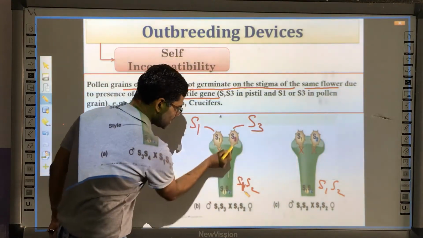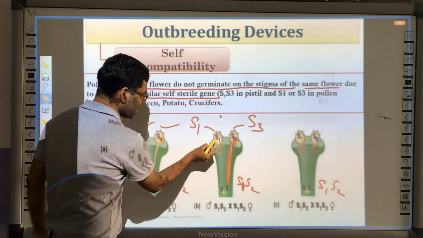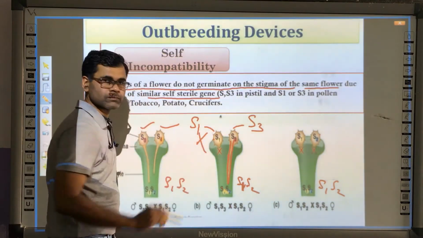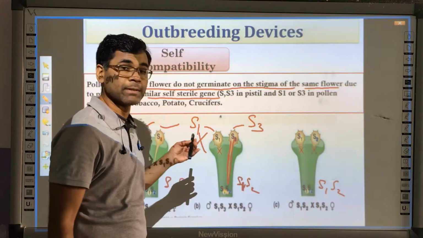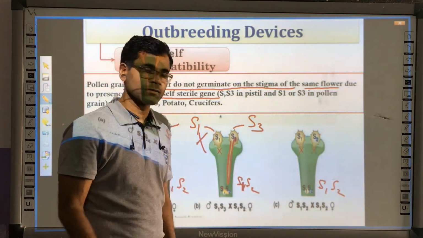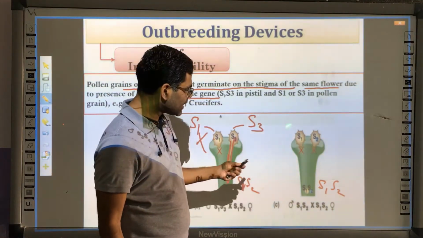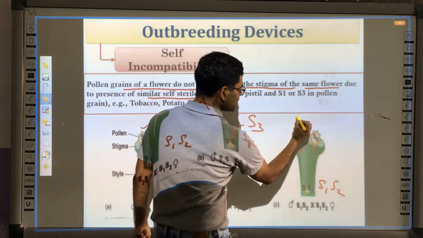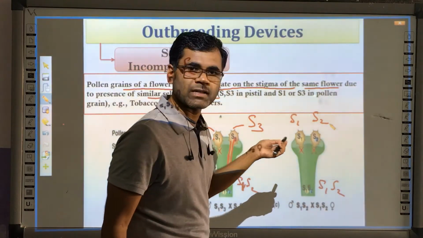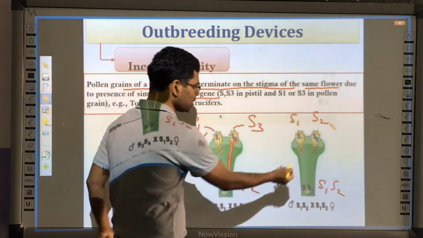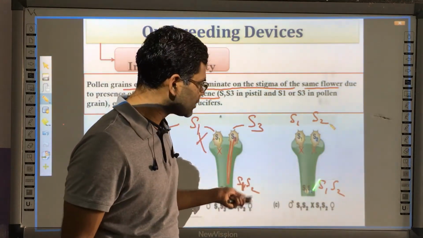That is, S3 is forming a long pollen tube, but S1 is not forming any pollen tube because of self-incompatibility, self-sterility, because the same S1 gene is present here also. Same way, if one pollen grain has the gene S1 and another has the gene S2, no pollen tube formation takes place because the same genes are present in the female part also.